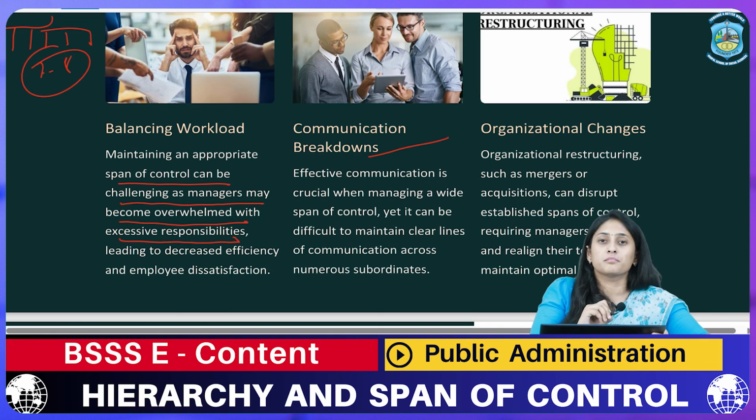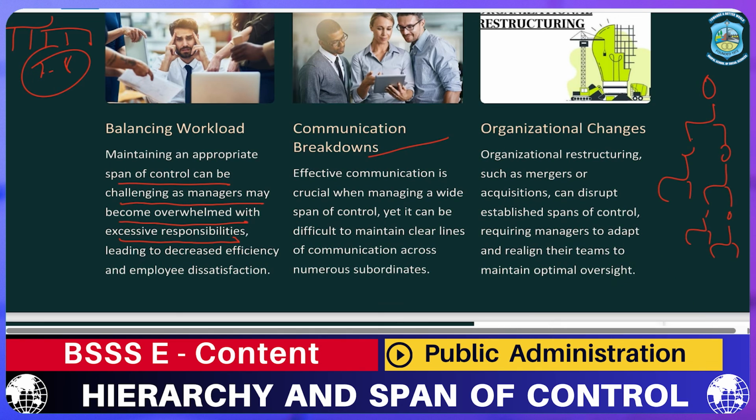Second is communication breakdown. This is a disadvantage of the narrow span of control. How? See in this way: one employee under 2, 2 under 4, 4 into 8. Employees have various layers of authoritative leaders' positions. So any communication transferred from top-level management to the lower level could be hampered in the way the information is transferred, and therefore it is the second most important challenge.